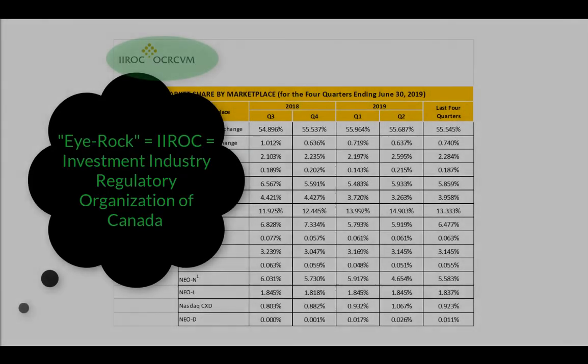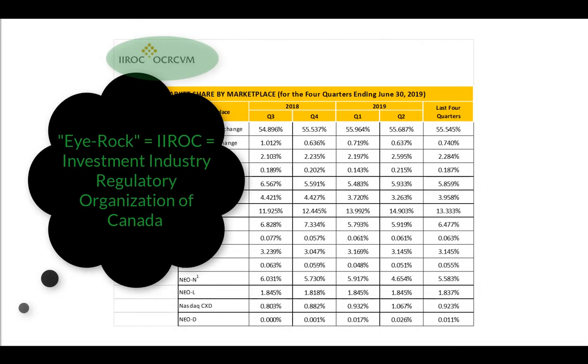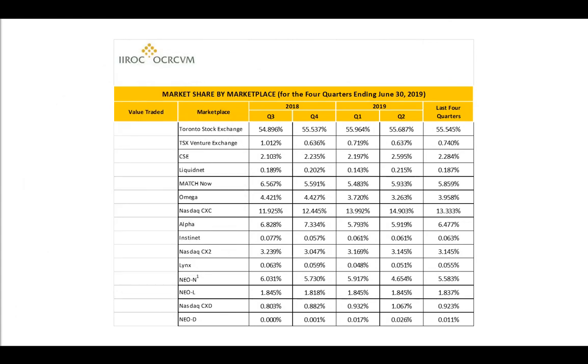IIROC publishes monthly market statistics on their website. Here is the market share by exchange for the last 4 quarters. There are many exchanges, each offering different order types, pricing, hours, etc. Most are open order market books like the Toronto Stock Exchange, but MatchNow, for example, is a dark pool, and LiquidNet is a crossing market.